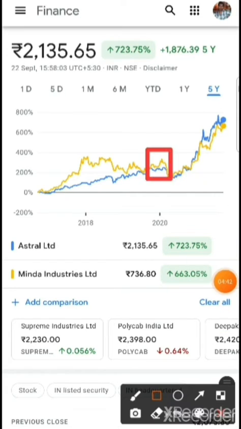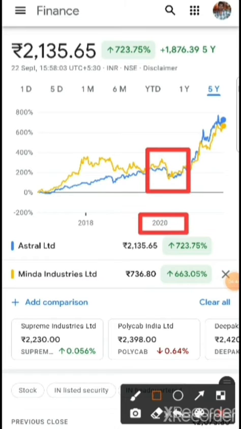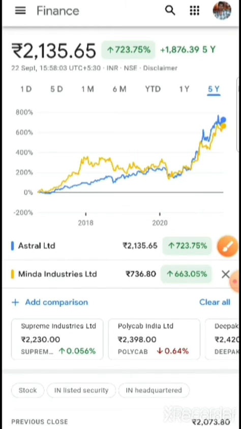So just to see this period, that is the period of 2020, where we have the pandemic. In March, April, May, you can see the one above in yellow is Minda Industries, and the blue one is Astral. When the market was falling heavily, there was a lot of correction in Minda Industries. You can see from where to where it has fallen in comparison with Astral. Astral has fallen less in comparison with Minda Industries.